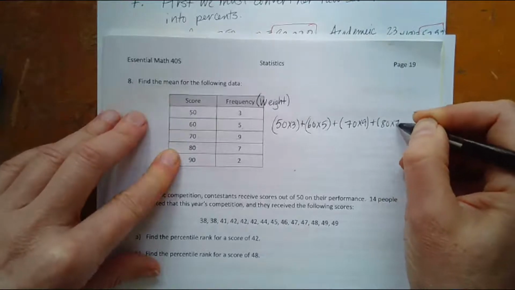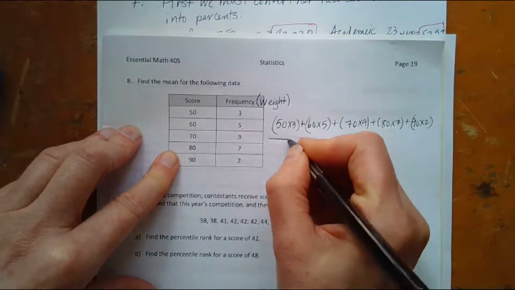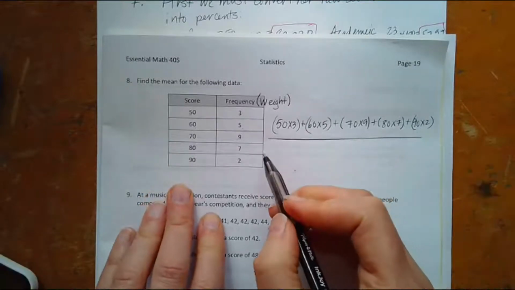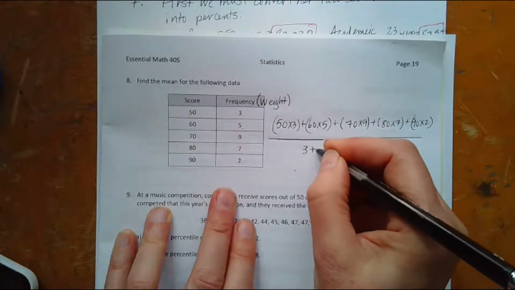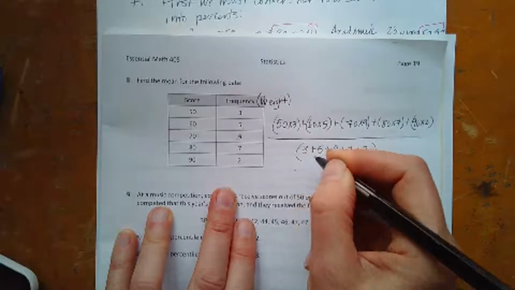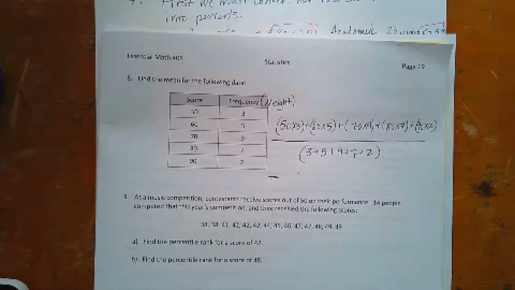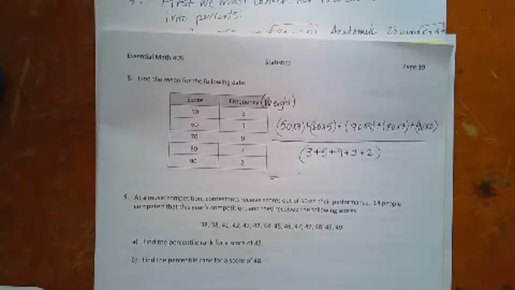80 times 7 plus 90 times 2, all divided by the sum of the weights. So I add this up, 3 plus 5 plus 9 plus 7 plus 2. I'm going to get a big number on top, really big. 70 times 9, 80 times 7.